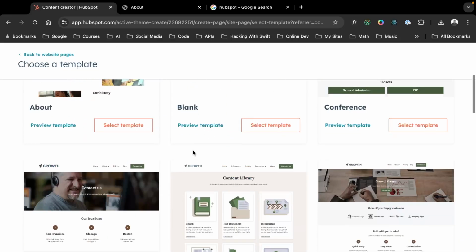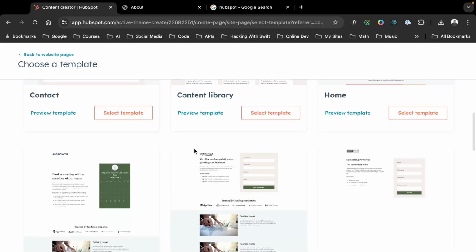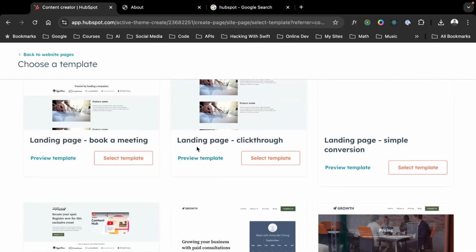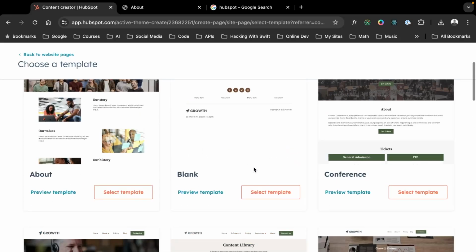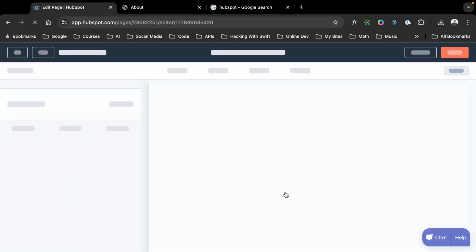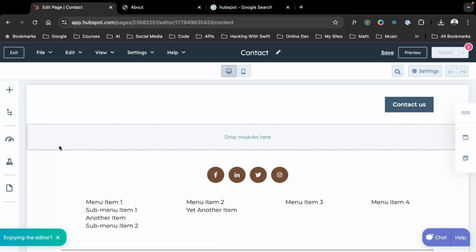Now, it's going to let us select from a number of pre-built pages for this. And to do this, what I actually want to select is the blank page. Okay, now we're not going to build out a full contact form right here, but I want to show you the interface for how you use this as a drag and drop interface.